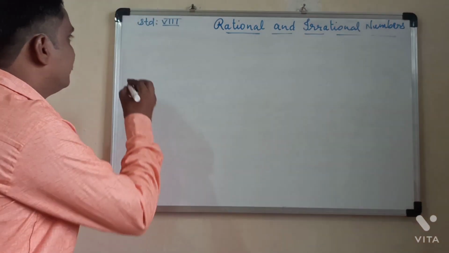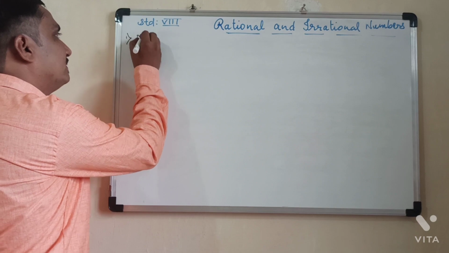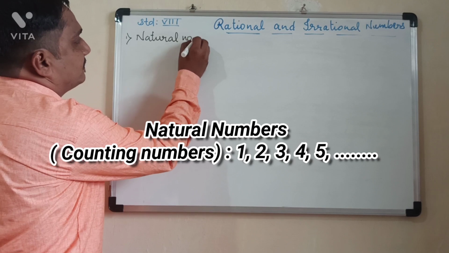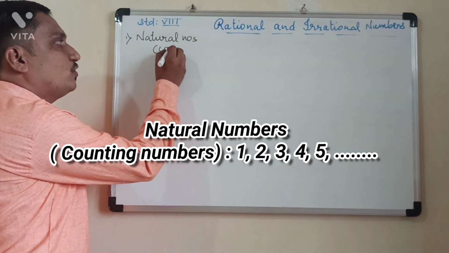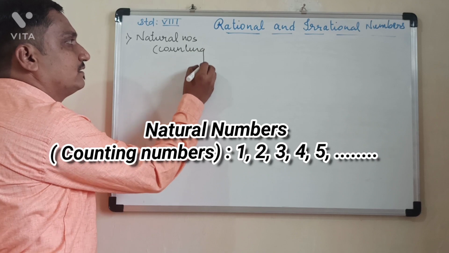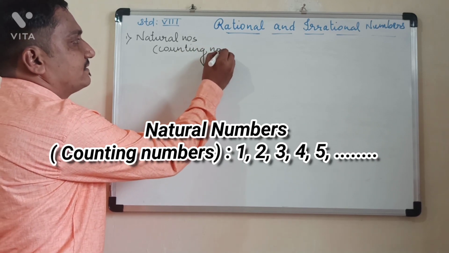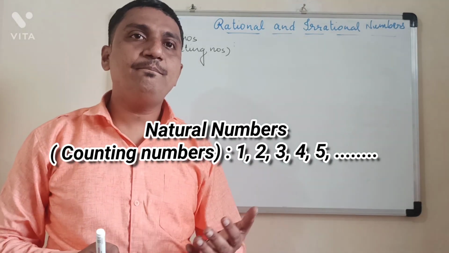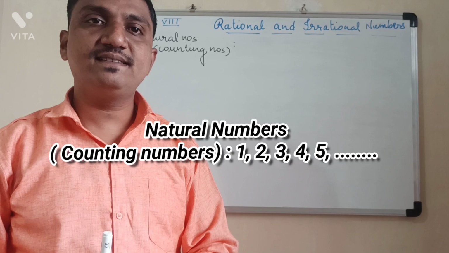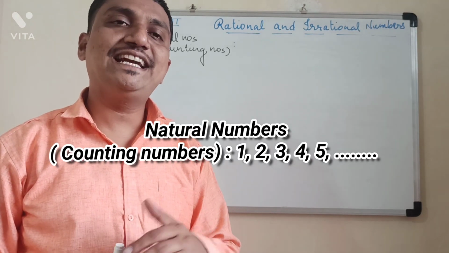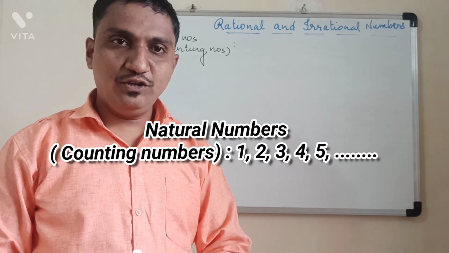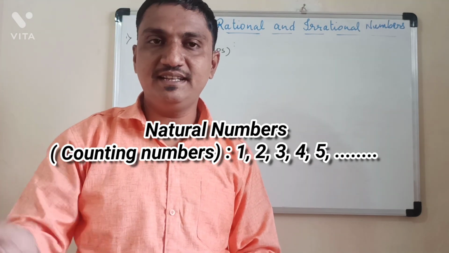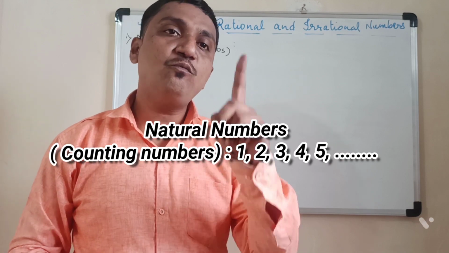So first, that is natural numbers, and even natural numbers are also called counting numbers. See, if I have with me some apples and I give you those apples and tell you please count and let me know how many apples are there, you'll take the first one and say 1, then second one 2, third one 3. So you'll start counting those apples from 1.